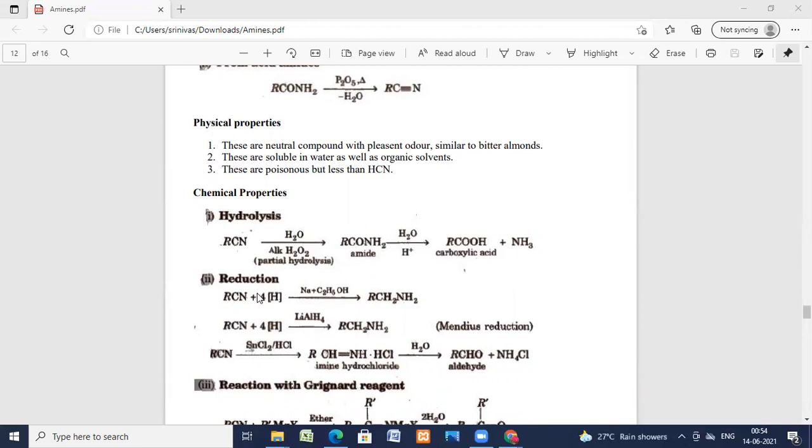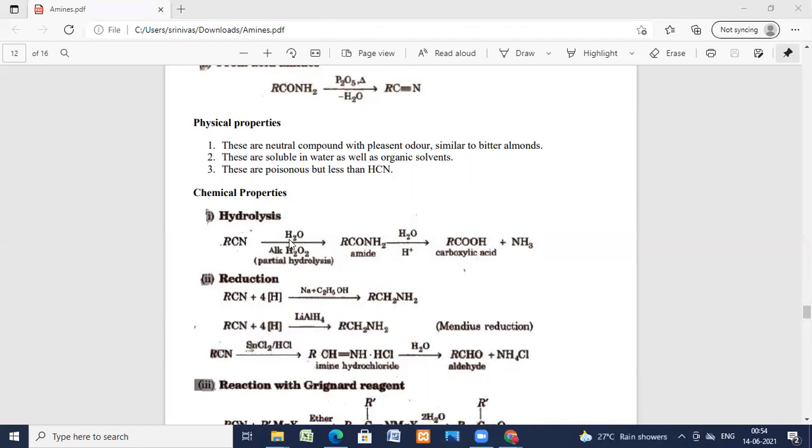The next reaction is reduction. RCN on reduction in presence of sodium and ethanol gives RCH2NH2. RCN and 4H, with lithium aluminum hydride, RCH2NH2 is formed. Amines are formed.